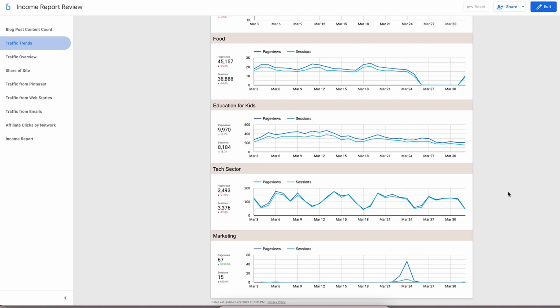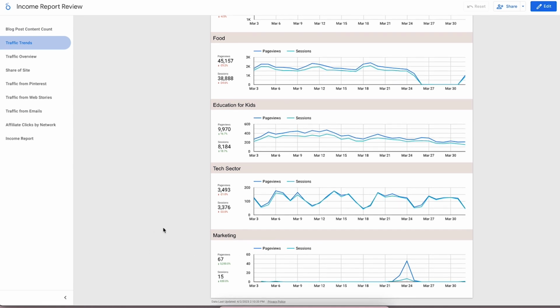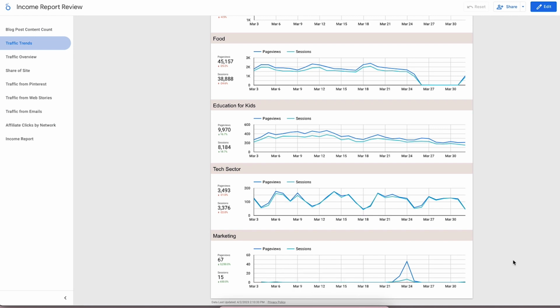It definitely had a pop when ChatGPT 4 and ChatGPT 3.5 came out, so this is pretty interesting to just see that data. And then this marketing one, this is probably just me, all my page views that I created. So I wouldn't necessarily count that one, but I literally only have like 1 or 2 blog posts there.